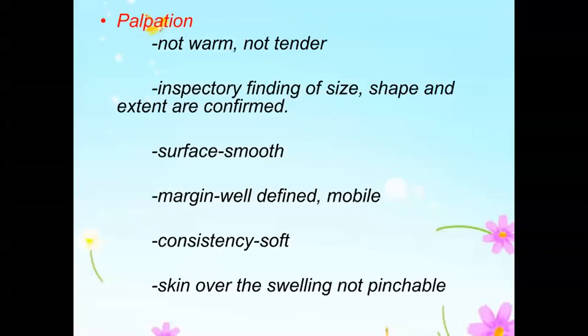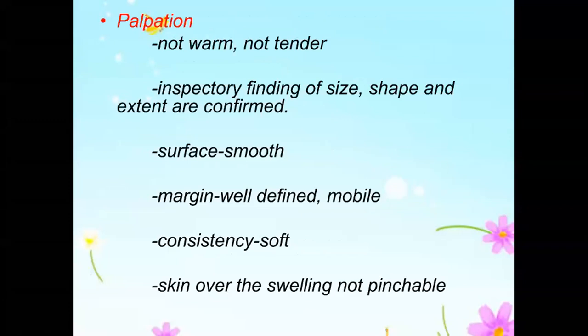The moment you see the consistency is soft, what will be the next thing? Whether it is solid or cystic. That is what you want to make out. For any swelling, whether it's a solid swelling, fully comprised of cells, say 1 million cells packed together, it is a solid thing. Suppose a balloon is filled with water, that also can be soft. So a swelling can be soft, firm or hard, three consistencies only you are supposed to say.